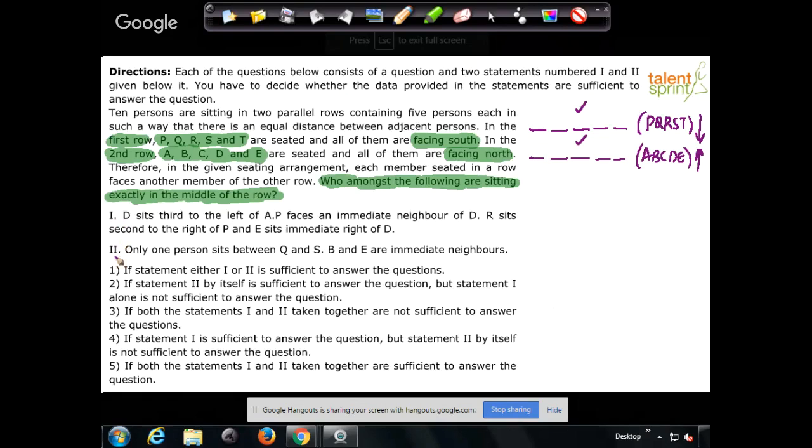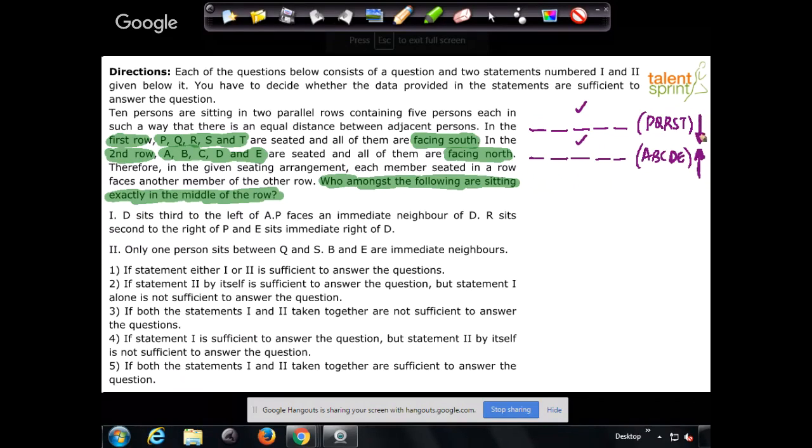Now even before we look at the statements, let us understand a little bit about these directions. What does it mean when you say persons are facing north? Why is it important? Understand, the left and right of a person is very important. When you are doing a linear arrangement, you have to know what is left and what is right for the person. When a person is facing north, the left of the person should be taken towards our left on paper, and right towards our right on paper.